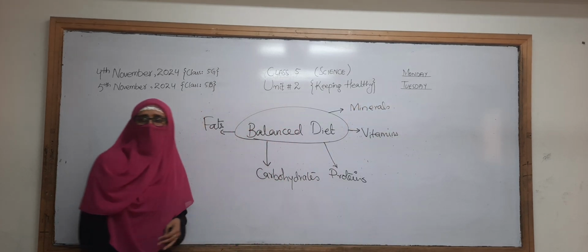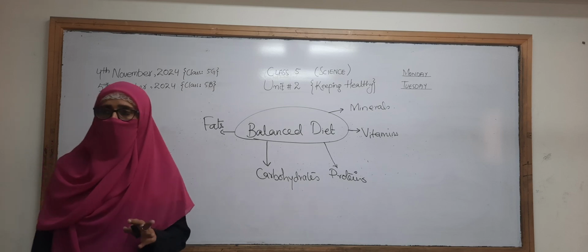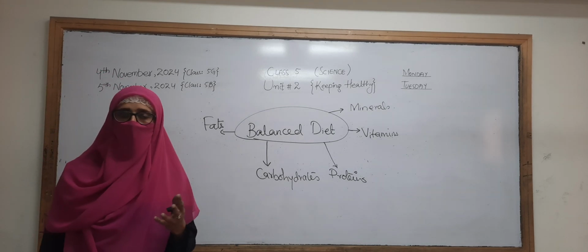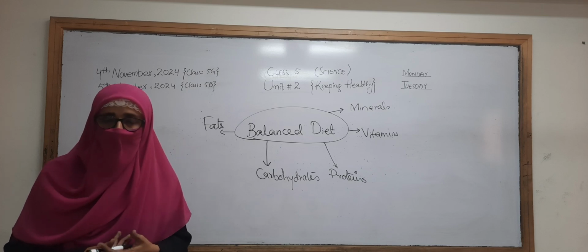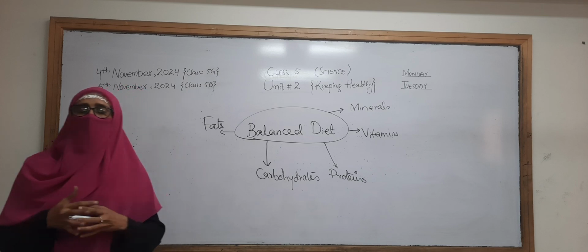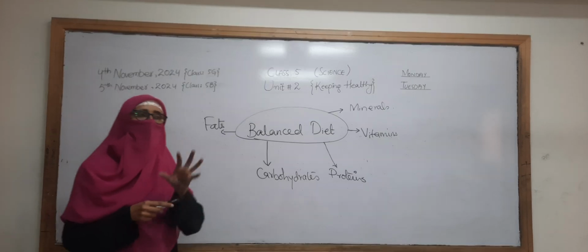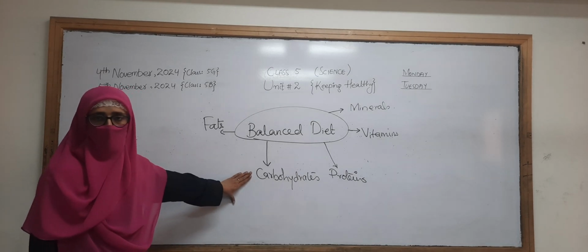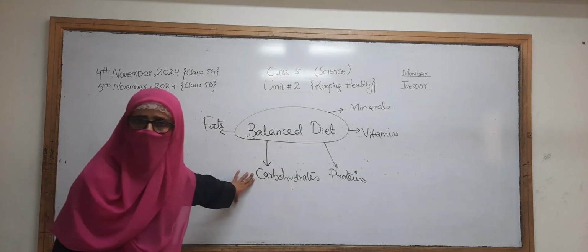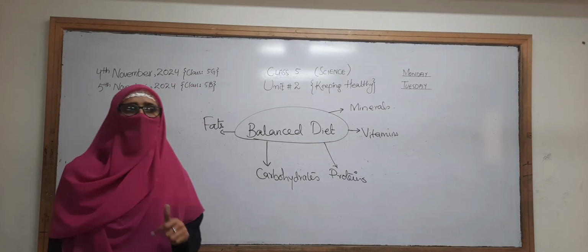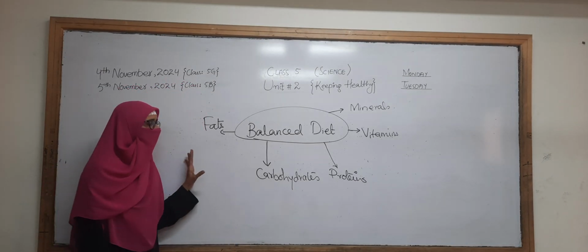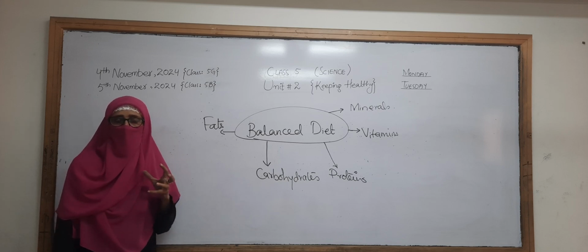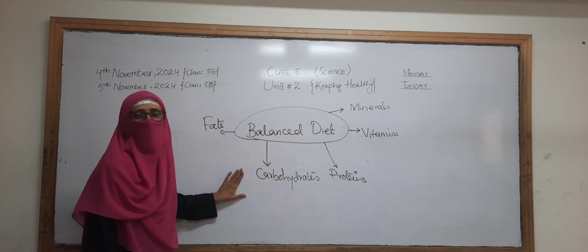As you know, I also gave you homework to make a pie chart, and in the pie chart you have to show the different food items that are present in these nutrients. Have you done your homework or not? Good, it means that you have done your homework. Who will tell me which food items are present in the carbohydrates?